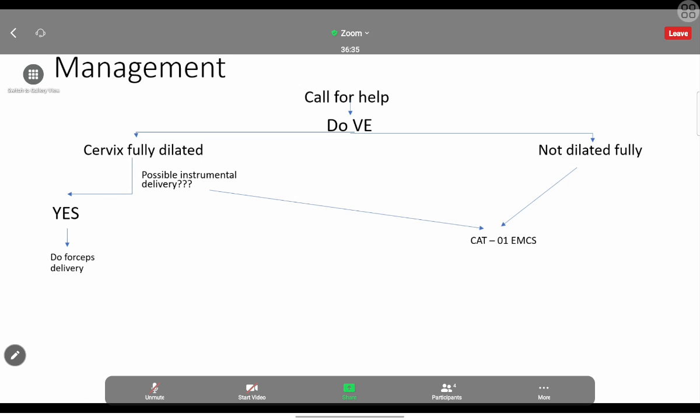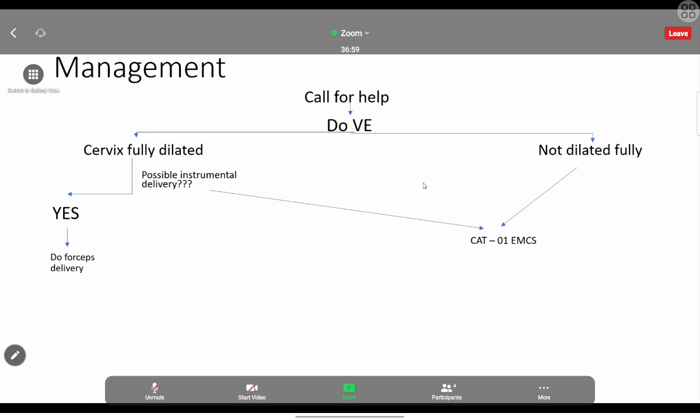If there is some problem with the instrumental delivery or the cervix is not fully dilated, then the only option is emergency C-section, Category 1. No other option. We have to immediately inform the theatre, bring the patient to the theatre, and get the child out.